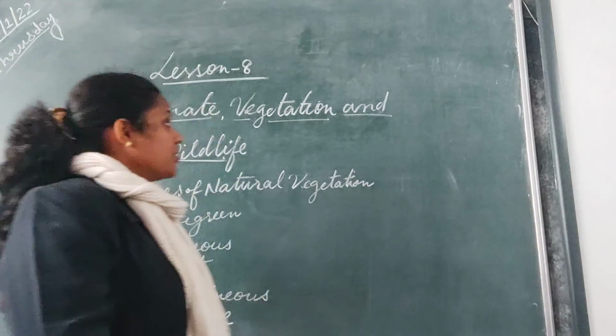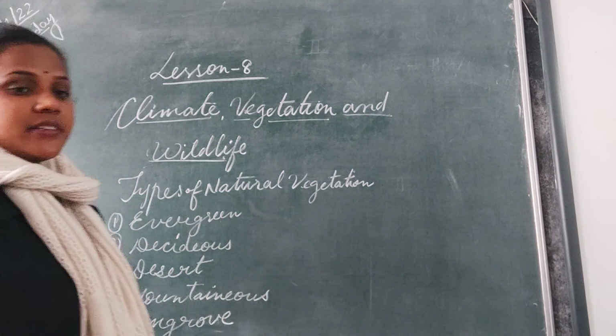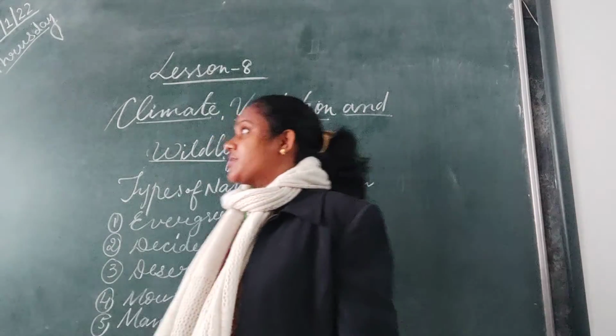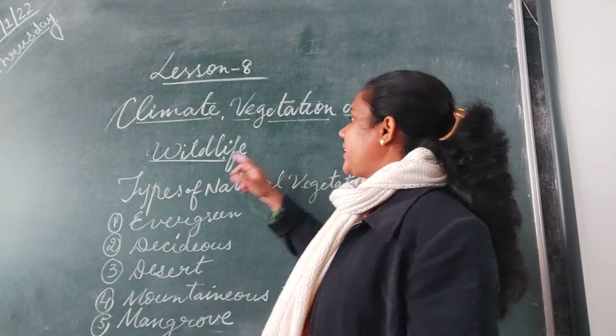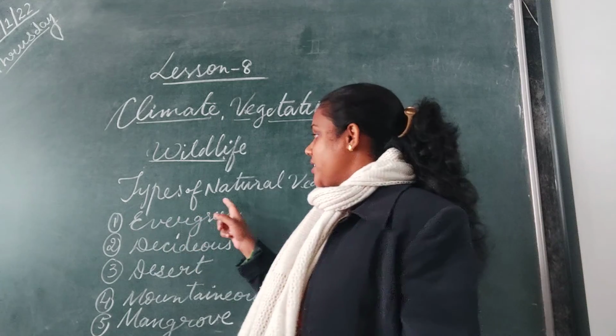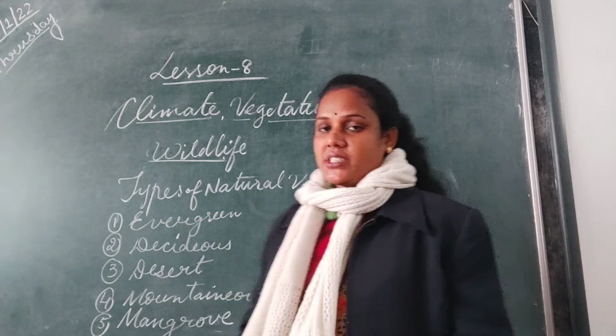So children, good morning. We'll do lesson 8. Lesson 8 is yours, climate, vegetation and wildlife. We will do today types of natural vegetation.